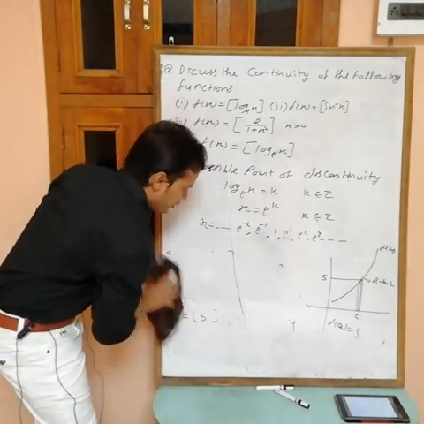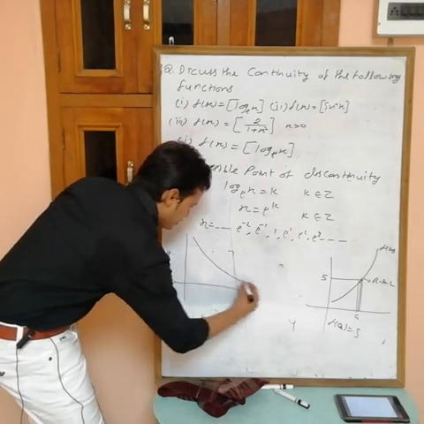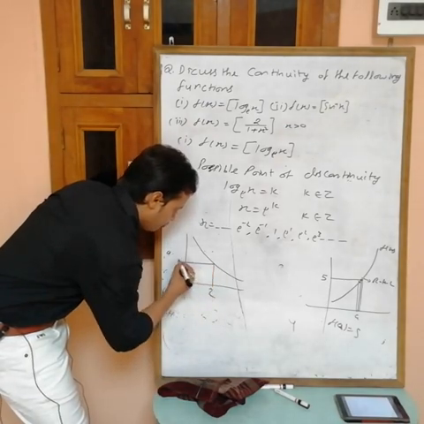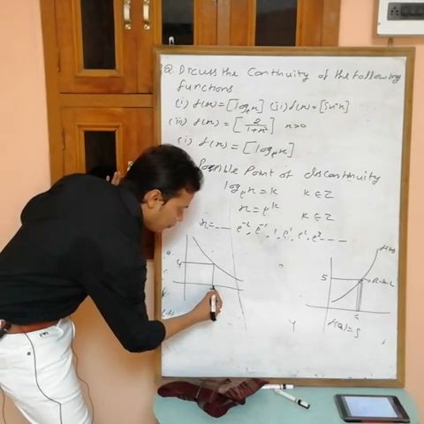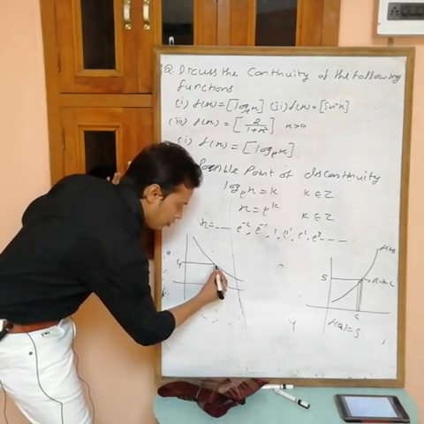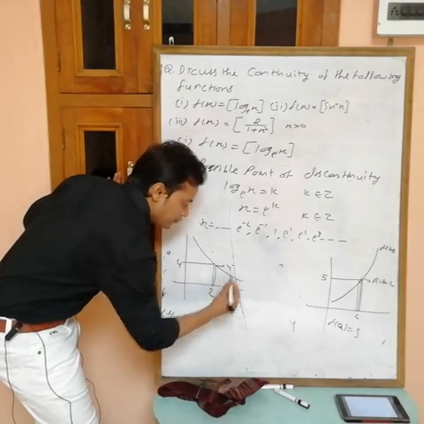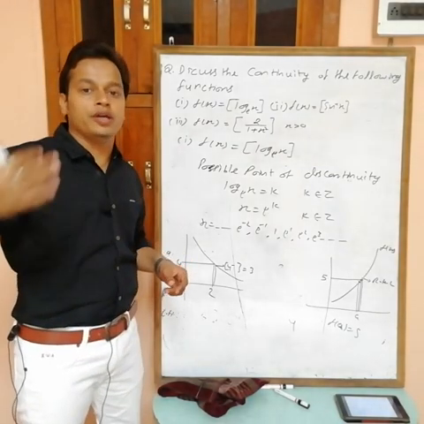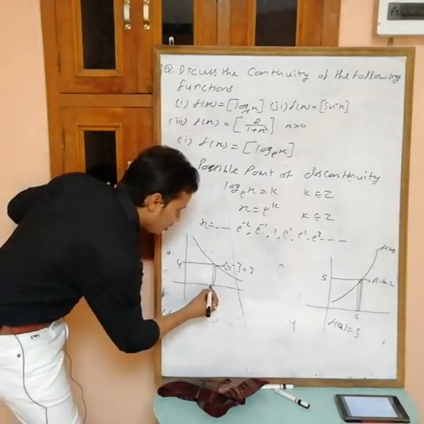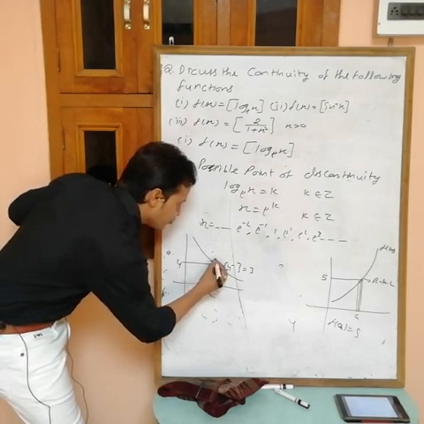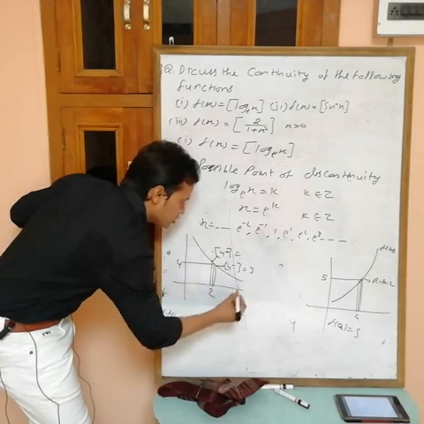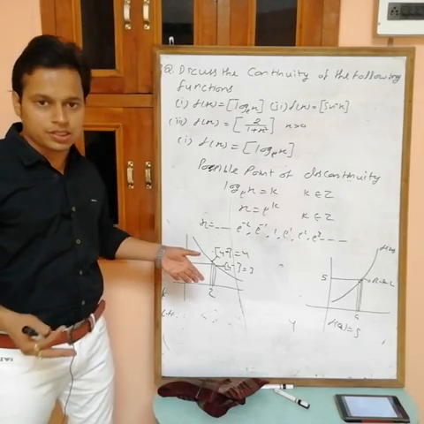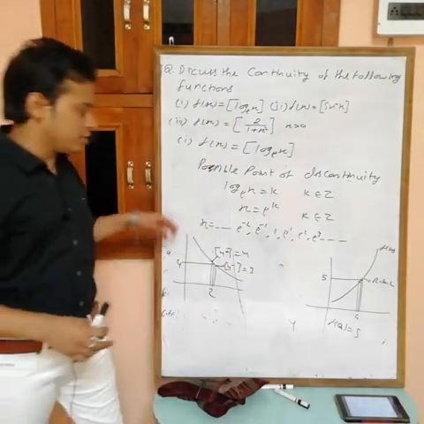Suppose this is the decreasing function, and at x equals 2, this becomes 4, an integer. Now if you put 2 plus, then this is 4 minus. Greatest integer of 4 minus, just less than 4, 3.999, is 3. If you take 2 minus, then this is 4 plus. Greatest integer of 4 plus is equal to 4. So RHL is not equal to LHL in case of increasing or decreasing function.